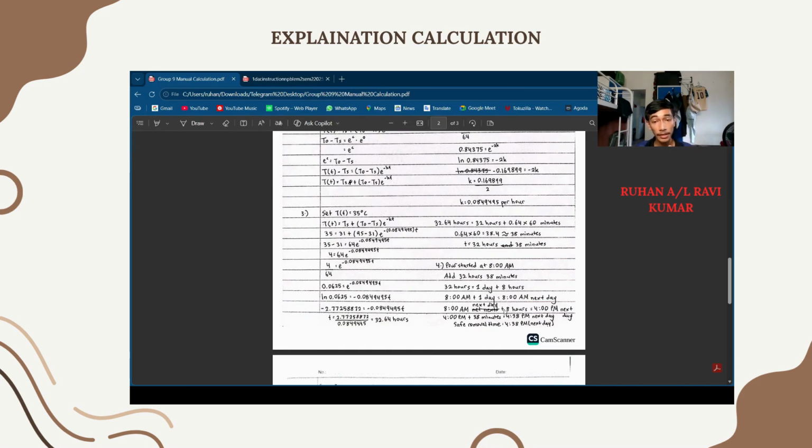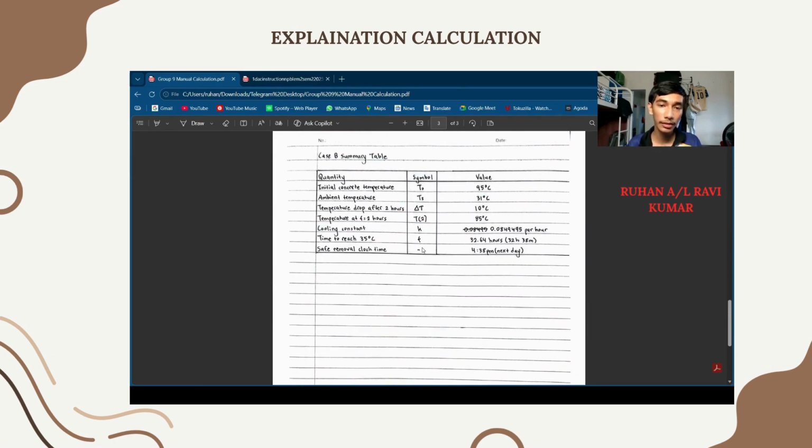8 AM plus another 8 hours, we got 4 PM the next day. So 4 PM plus another 38 minutes, we got 4:38 PM the next day. So the safe removal time is 4:38 PM the next day. So these are the answers for our case B. I'll move on to the Excel file.